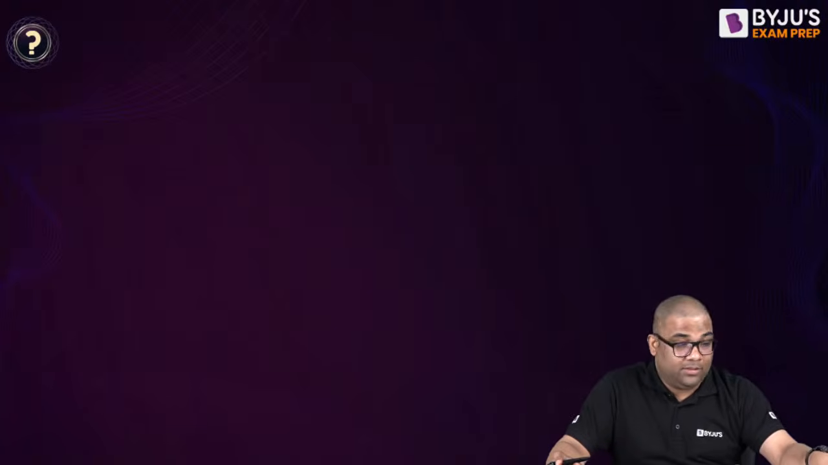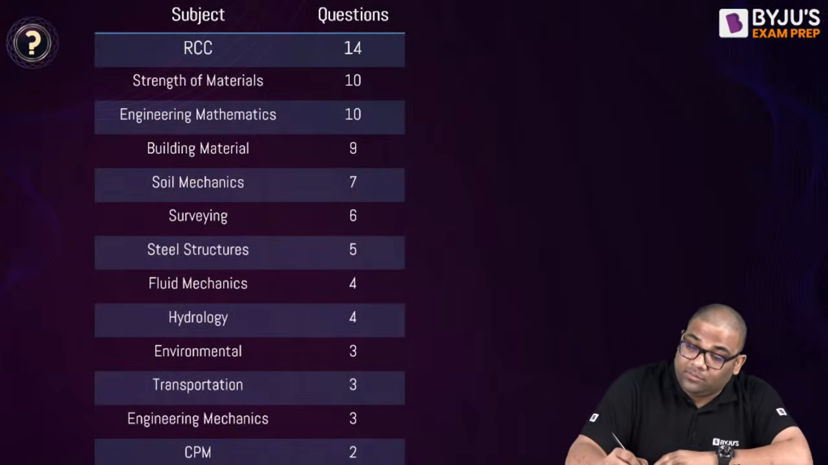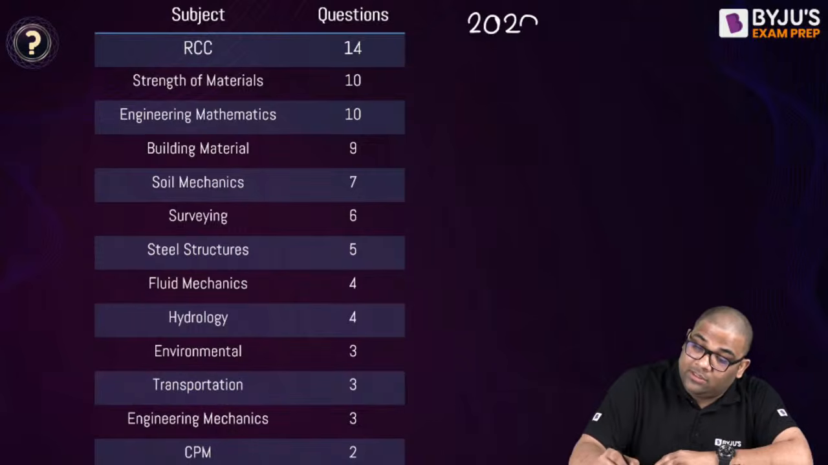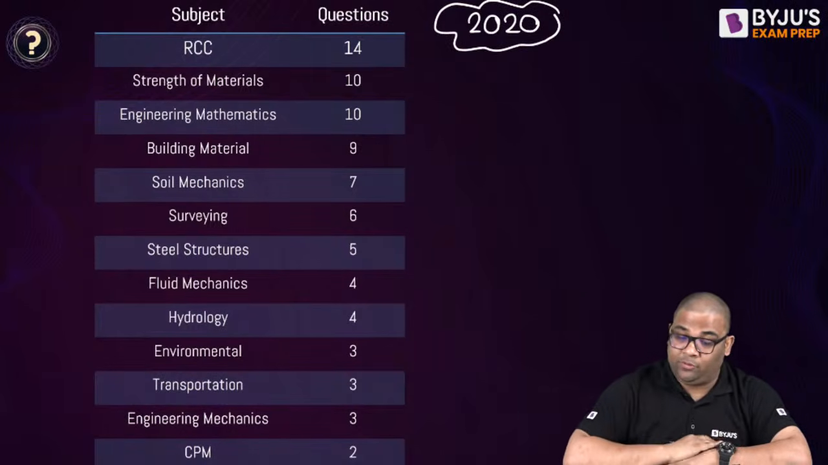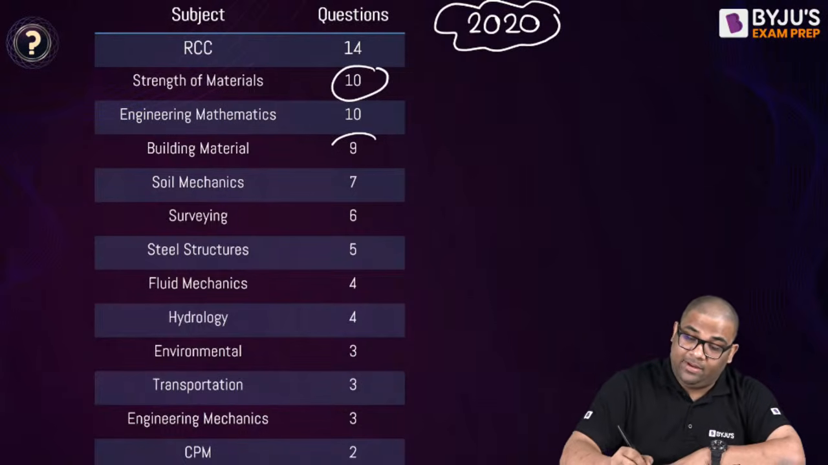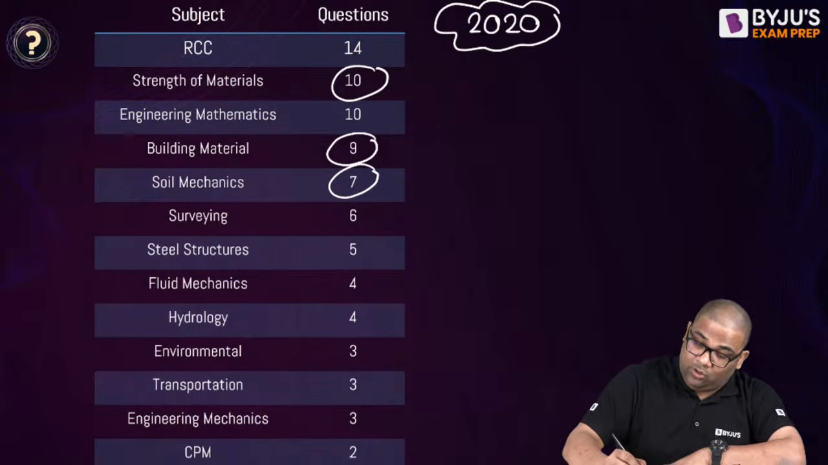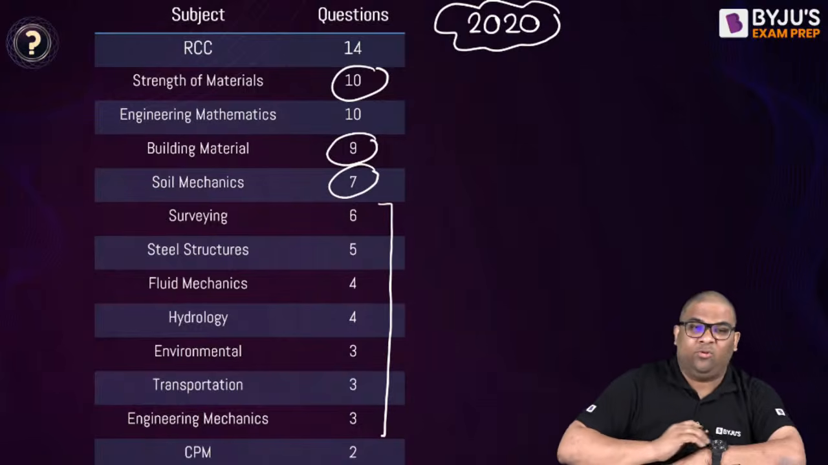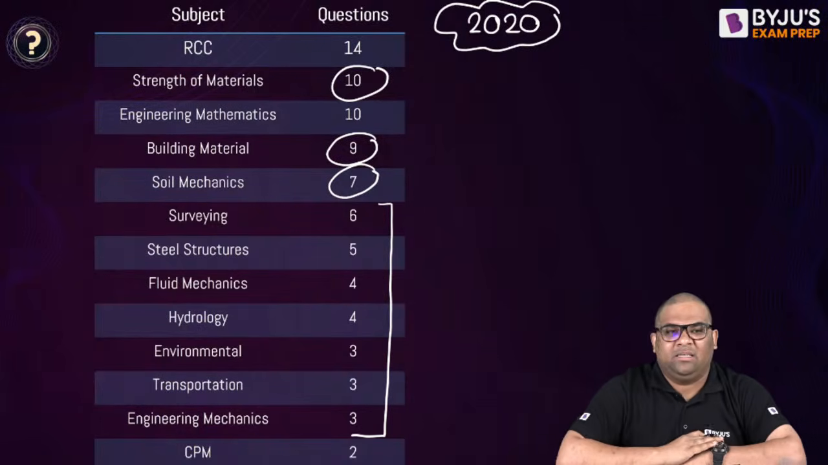If you want to prepare for this, this was the 2020 question distribution. You can see that they are asking a lot of questions from strength of material, building material, soil mechanics. The rest of the subjects are very evenly distributed. That means you cannot leave any subject. Don't leave any subjects.